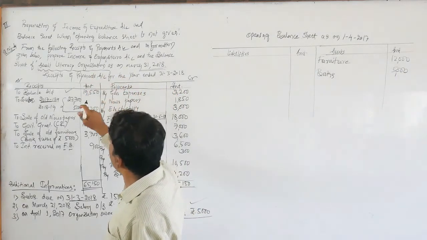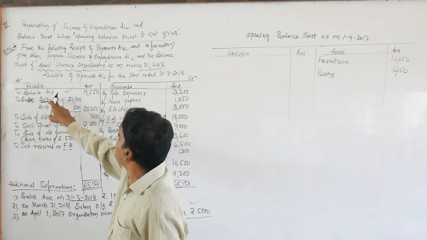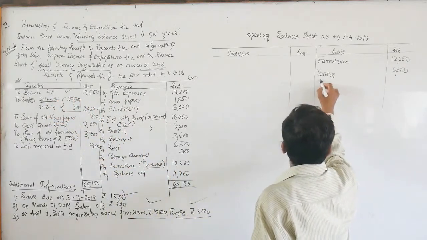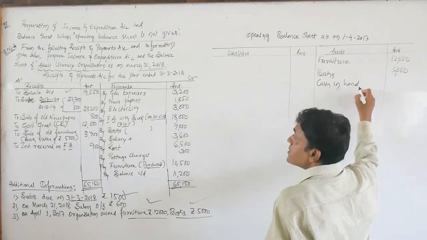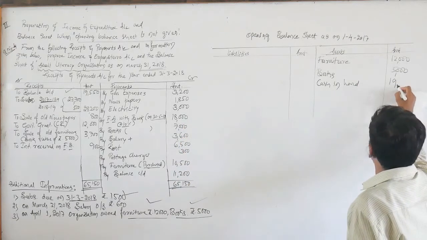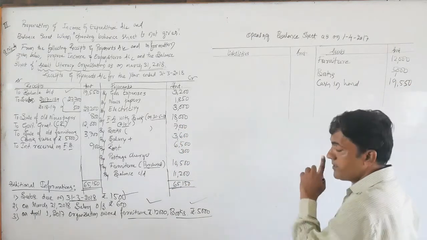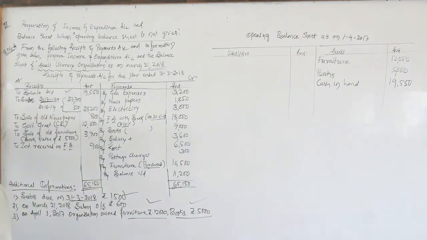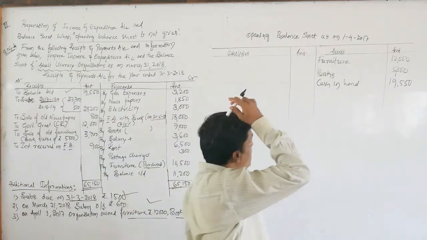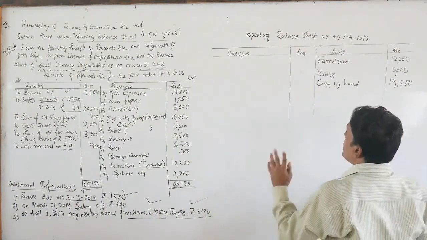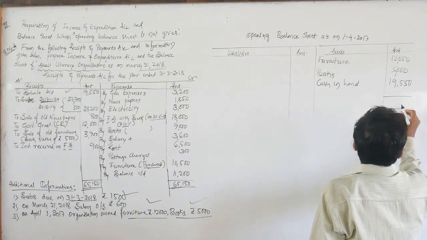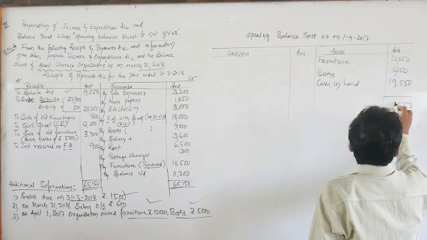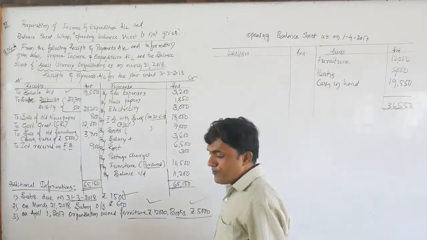In the receipts and payment account, here you can see the opening cash also. To balance brought down. Cash in hand, or you can say just cash, cash in hand of rupees 19,550. So here nothing is mentioned regarding the last year liabilities. So with this here we need to find out the opening capital fund. So how to ascertain? We need to make the total of assets, 36,550.